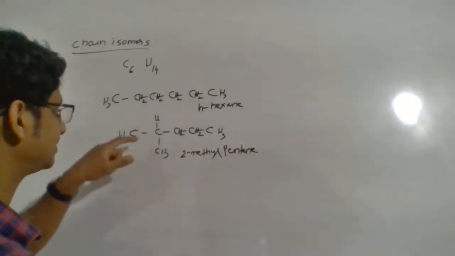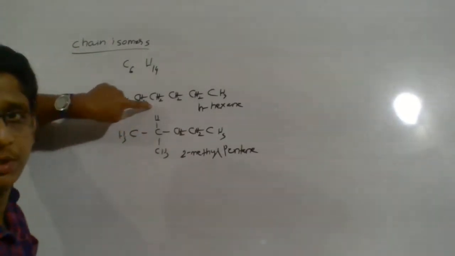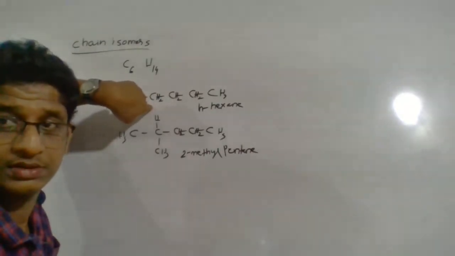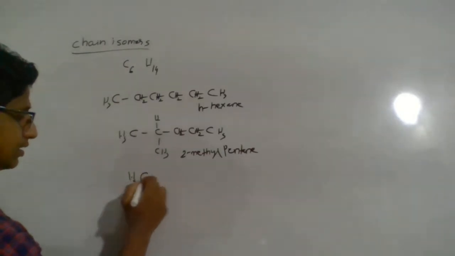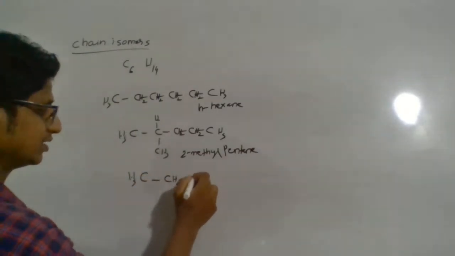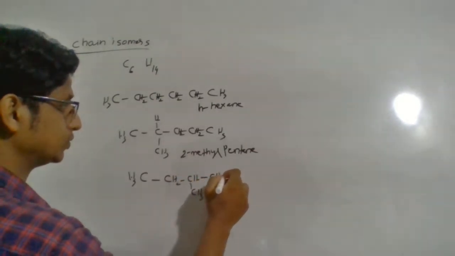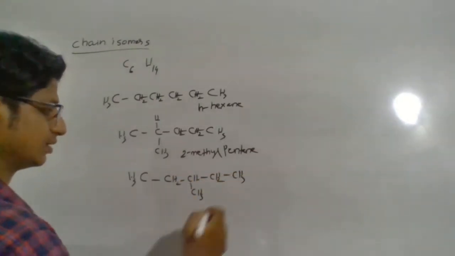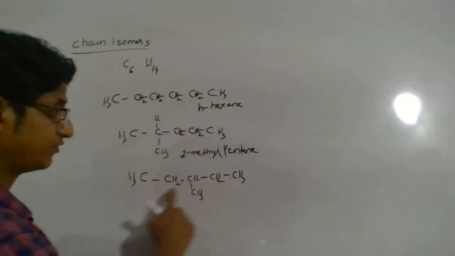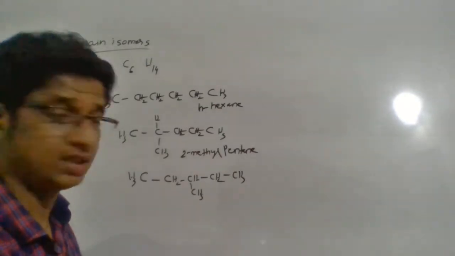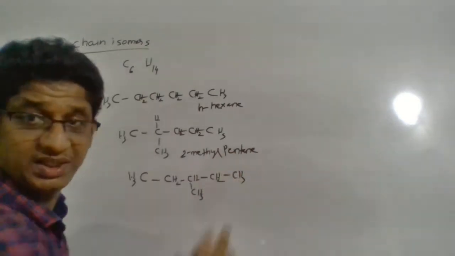Okay, so I put a branch in the second carbon atom. Now I am trying to put a branch in the third carbon atom. Will it make a difference? Yes. Let us check. CH3, CH2, CHCH3, CH2, CH3. 1, 2, 3, 4, 5. So here you will see the longest chain is a 5 carbon chain, with the third carbon atom having a branch. So this is 2-methyl pentane.